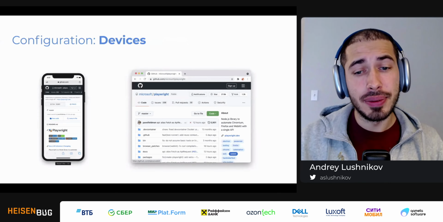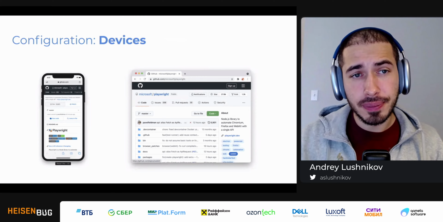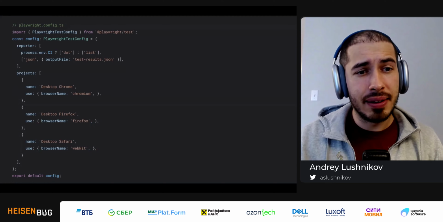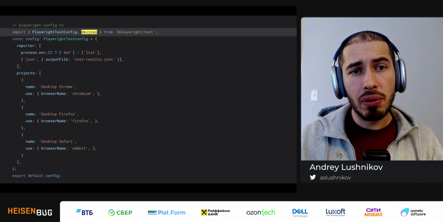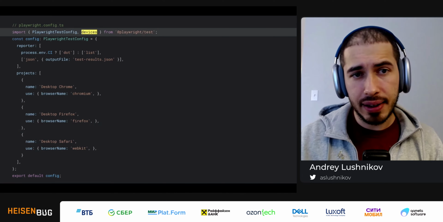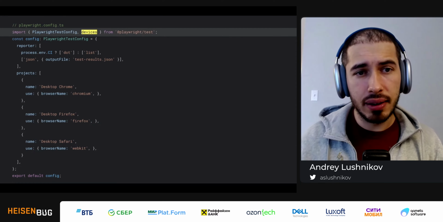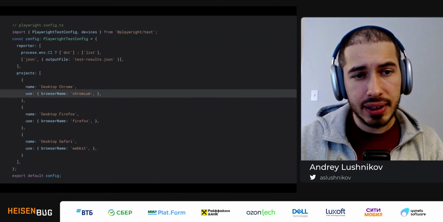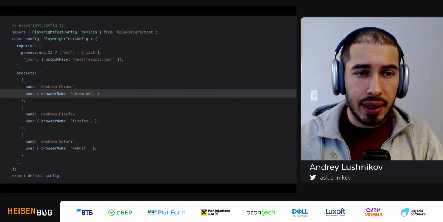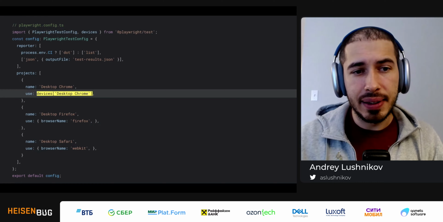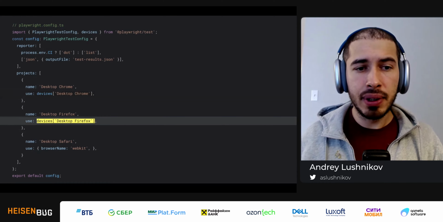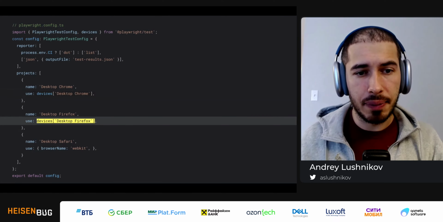Okay, next up, devices. Now, let's get back to our configuration file. And let's do two things. First, we will just import devices. They come bundled in Playwright Test, so I don't need to do anything else. And now in each of these projects, instead of using this custom browser name, I will just use my device. So for Chrome and Firefox, these are very simple. I just do devices, desktop, Firefox.